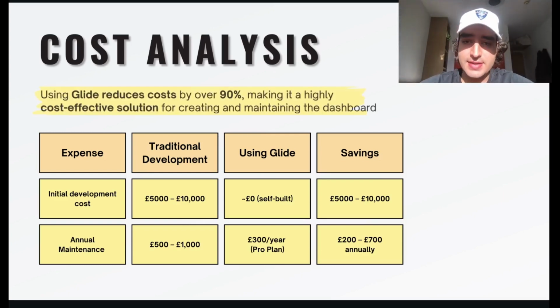So all these things add up to a saving of close to 90%, making Glide the perfect solution for our client's problem after describing it in this presentation. It will save 90% of the money, making it a very cost-effective solution to create and maintain the dashboard for the Bitcoin price. So let's dive straight into the tutorial and see you later.